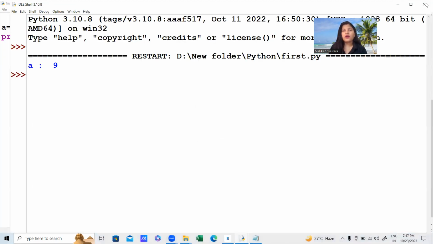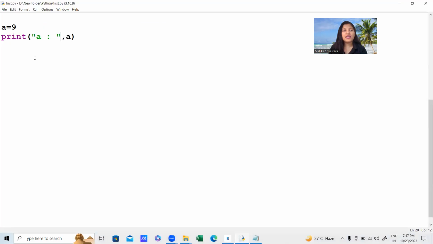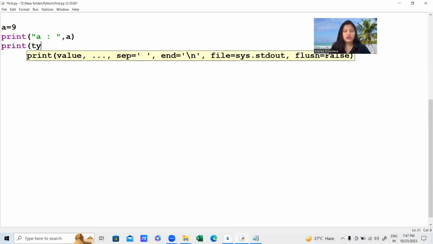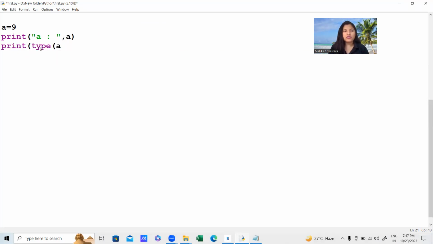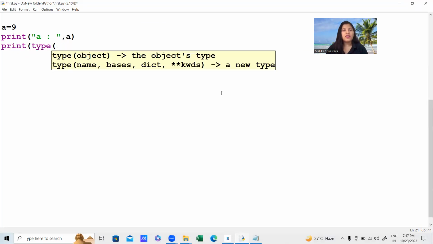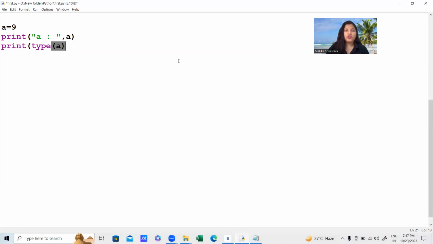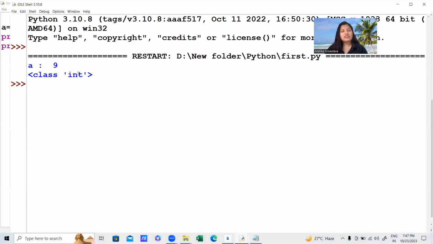Okay, now I want to check what the type of this a is. So I'm using print type of a. You can see here type gives the type of the object. Let's run this code, and you can see the answer here. The answer is class integer. That means it belongs to the integer class.